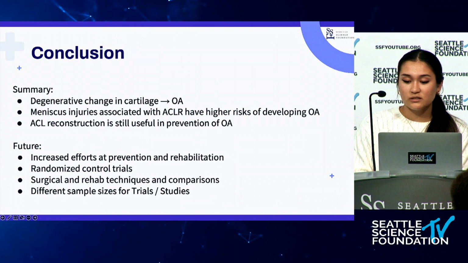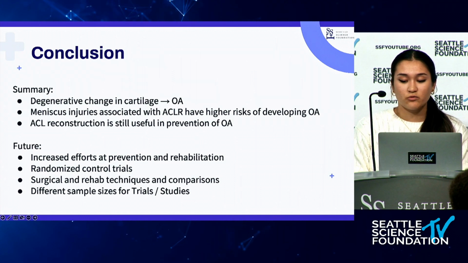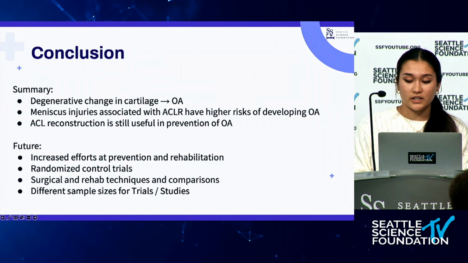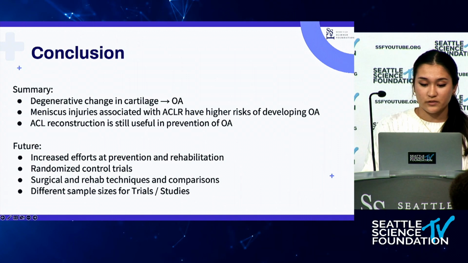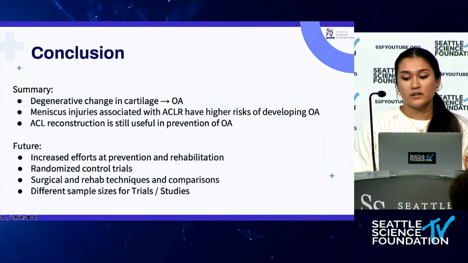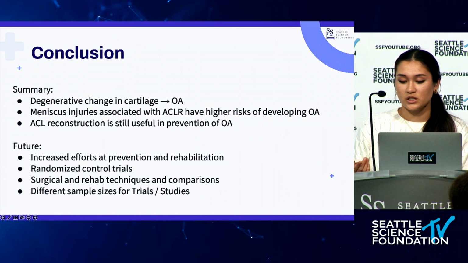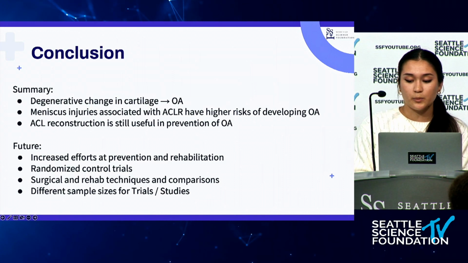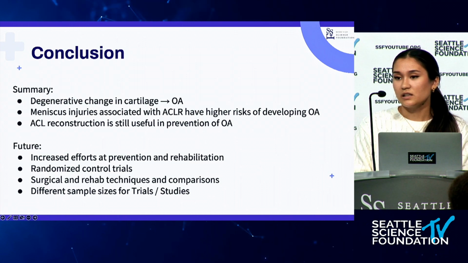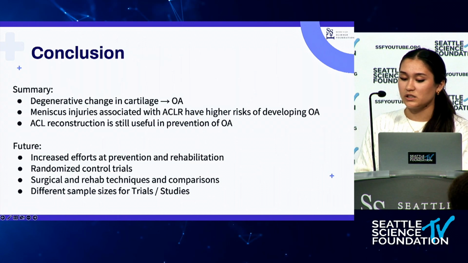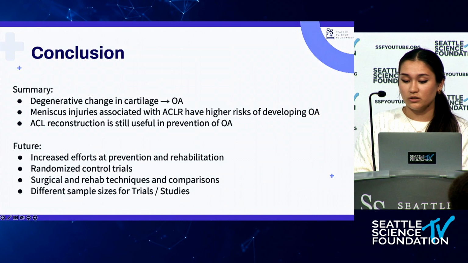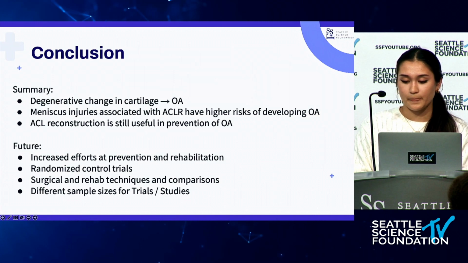My conclusion: ACL injury reconstruction in general leads to degenerative changes in cartilage just 1 year after surgery. A lot of this is meniscus injuries associated with reconstruction, which have even higher risks of developing osteoarthritis. And these studies showed that ACL reconstruction is useful in preventing earlier OA and ACL injuries as well.